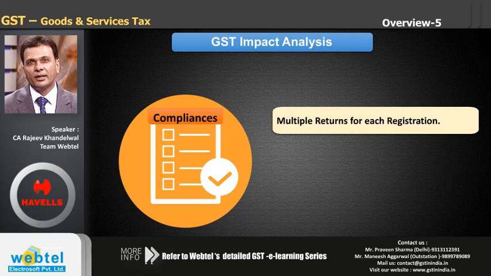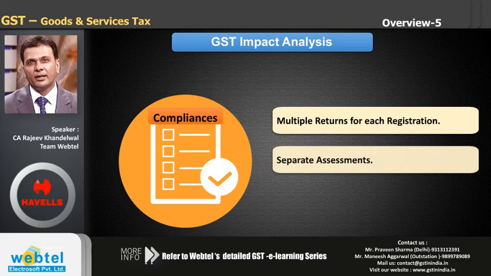Multiple returns also means paying multiple taxes, filing multiple returns, and being ready for separate assessments, separate demands, separate refunds. It's not that you have a refund in one registration and a demand in another registration. You cannot adjust the two. You have to pay the demand there, along with any interest, delay or penalty, and if there is some refund, then you can ask for the refund separately. The two cannot be clubbed. The two cannot be adjusted.